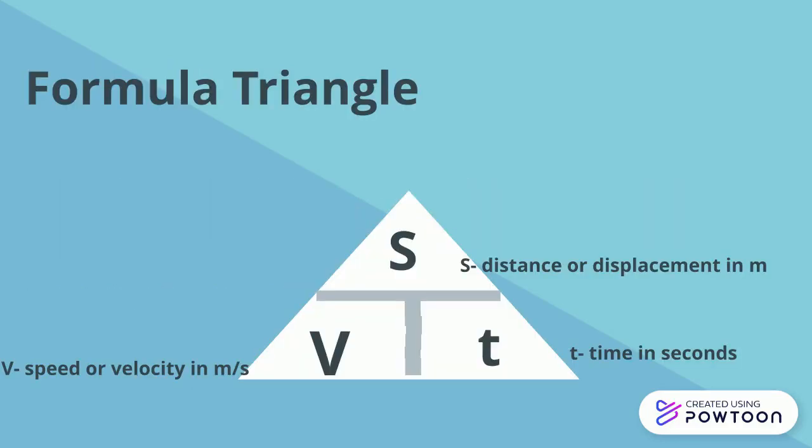Formula triangle. S equals the distance or displacement and is measured in meters. V equals speed or velocity and is measured in meters per second. T equals time and is measured in seconds.